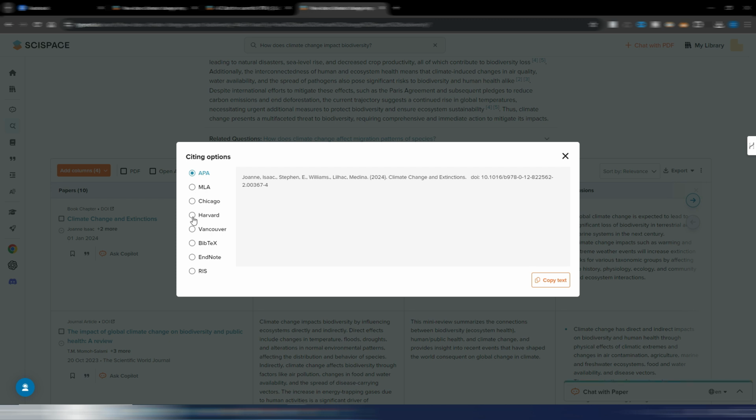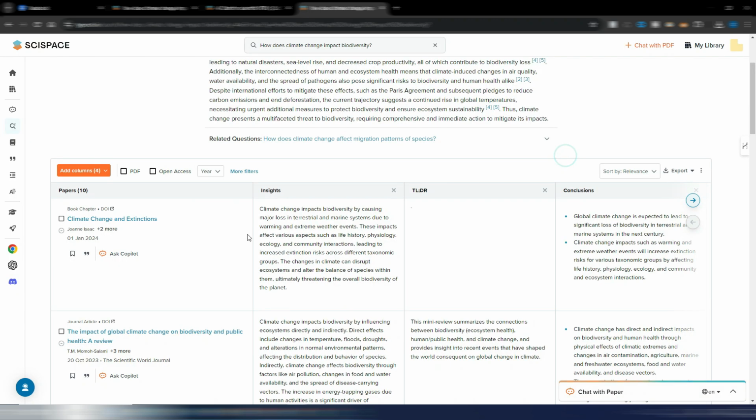When you change these, let's take a look at Harvard. As you can see, this line changes. It's some kind of recognition code, I suppose. As you can see, you can use this citation in different ways. This is really interesting. Then you can copy your text and paste it wherever you want.